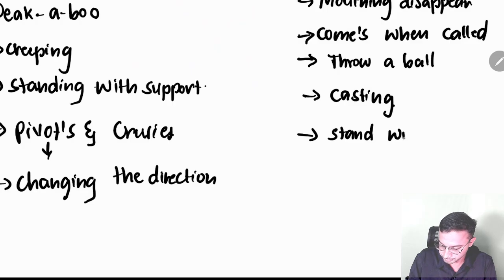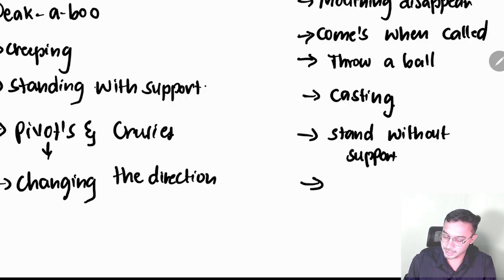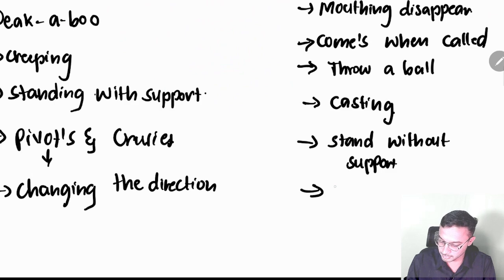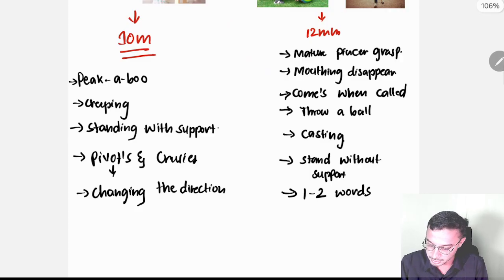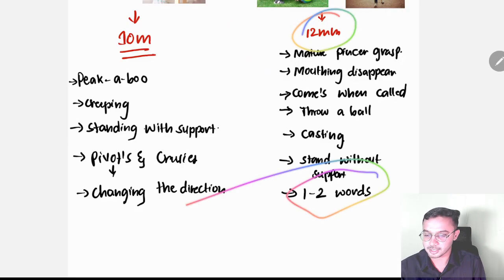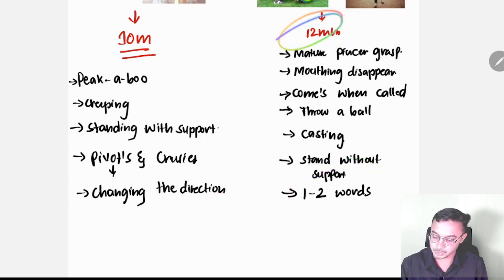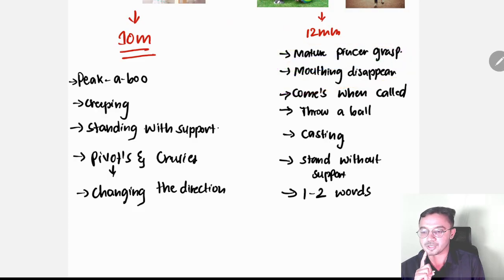Stand without support. And remember 12 months, you can write it like this also, two words. When can a baby tell 1 to 2 words? At 12 months. Remember, at 12 months, 1 to 2 words. These are all very important milestones, so you should know each one, that's why milestones are very important. If you listen to this class I taught, you will know all the questions and can answer them, so I will solve them in front of you.